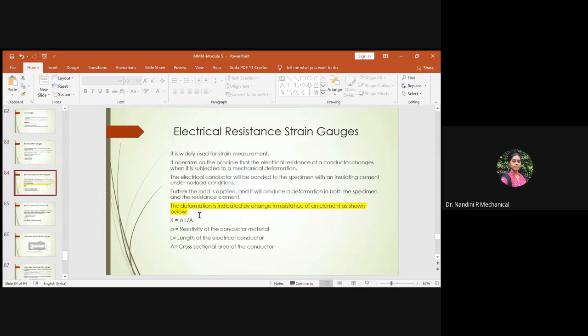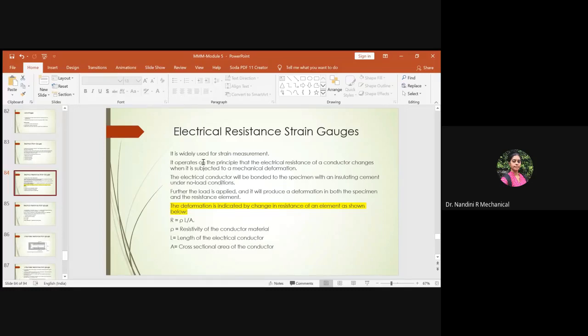Okay, so now you should know a little bit in depth what we mean by the electrical resistance strain gauge. When you hear the words electrical resistance strain gauge, one can be sure that it is the most commonly used method for strain measurement. You have to understand what principle it works on.